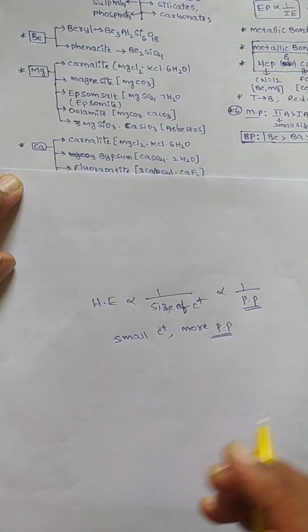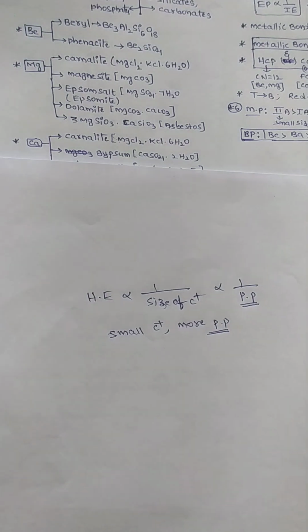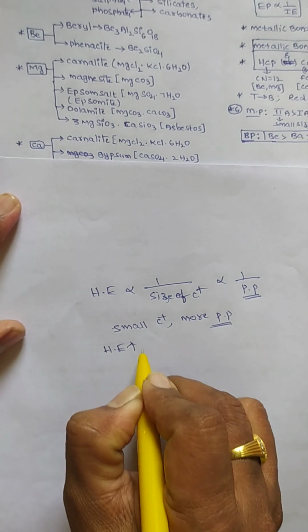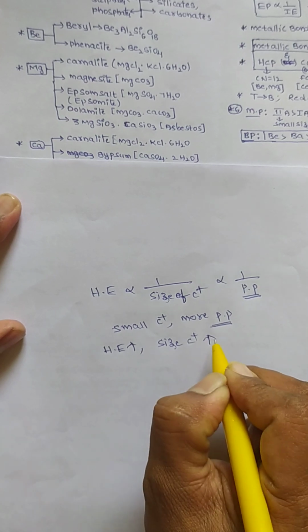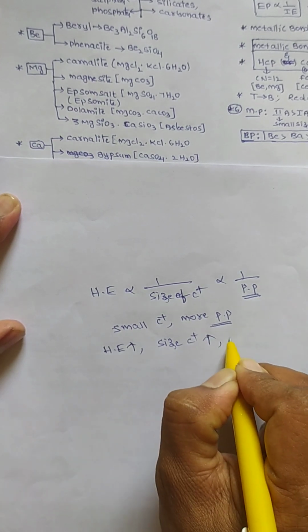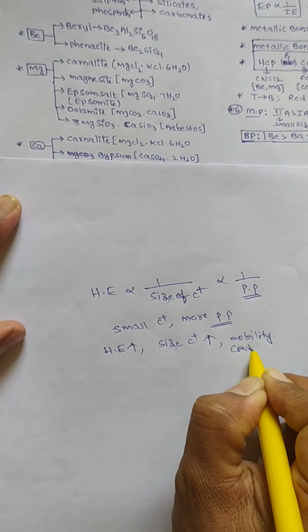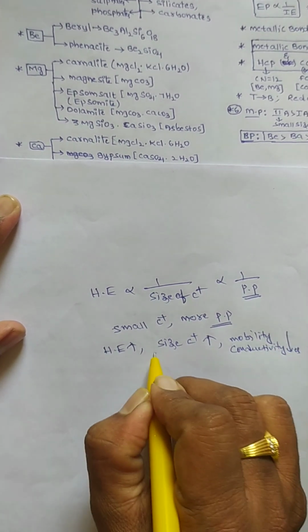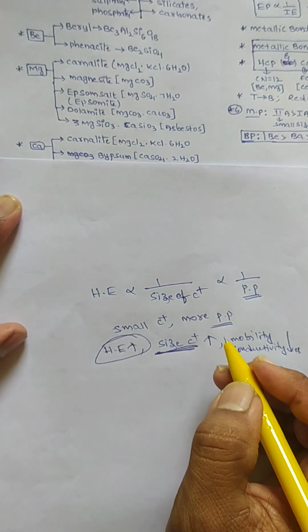Smaller the cation, more is the polarizing power. So hydration energy top to bottom decreases. Whenever hydration energy is more, the size of that cation in the aqueous medium increases, so therefore mobility and conductivity decrease because of the big size. If hydration energy is more, the size of the cation will become bigger.